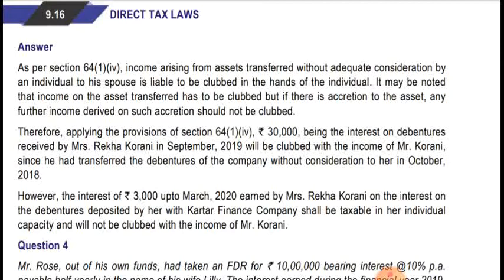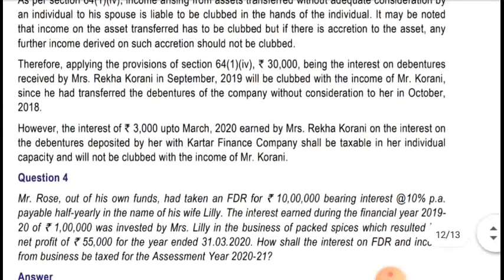However, the interest of 3,000 up to March 2020 earned by Mrs. Kurani on the amount deposited by her with Kartar Finance Company shall be taxable in her individual capacity and will not be clubbed with the income of Mr. Kurani. As I said, 3,000 will not be clubbed and 30,000 will be clubbed in the hands of Mr. Kurani. Okay, now moving to question number 4.